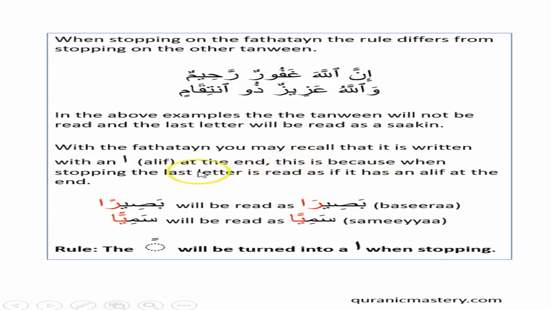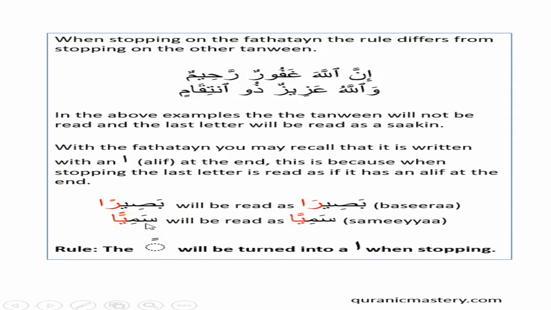However, with the fathatain, you may recall that it is written with an alif at the end. And this is because when stopping on the last letter, it is read as if it had an alif at the end. So let's take these two words. So for example, we've got basiran. When we are stopping on this word, we will drop one of the fathas and we will read it as an alif with a med. It will be read as basira.